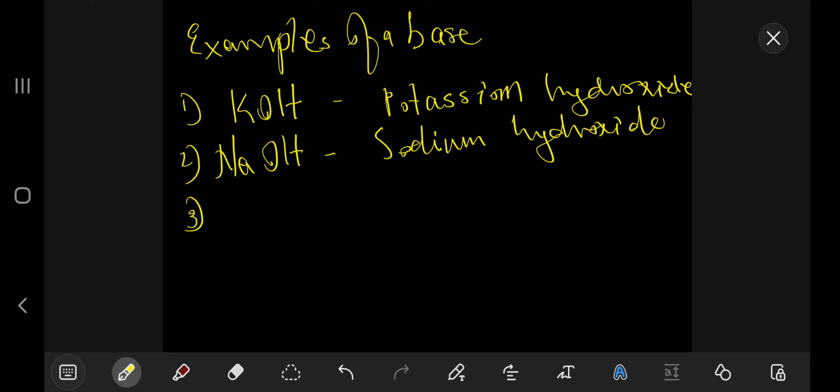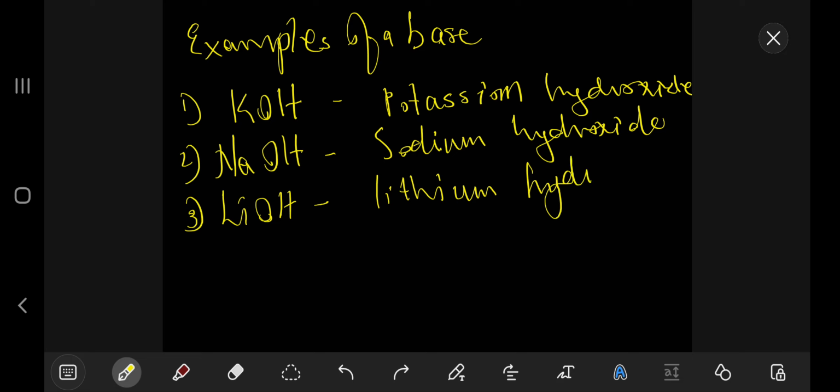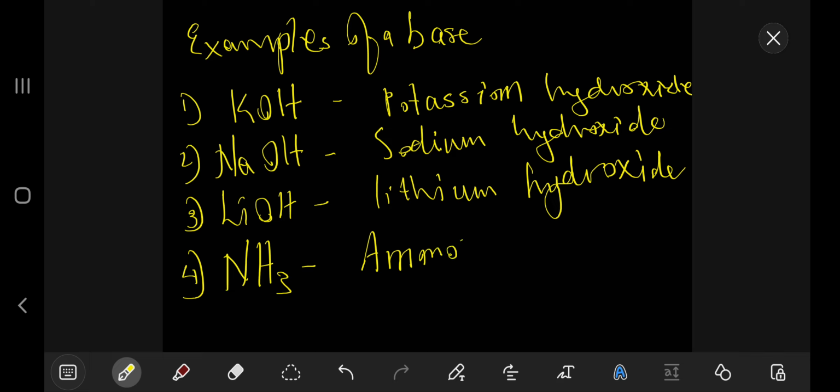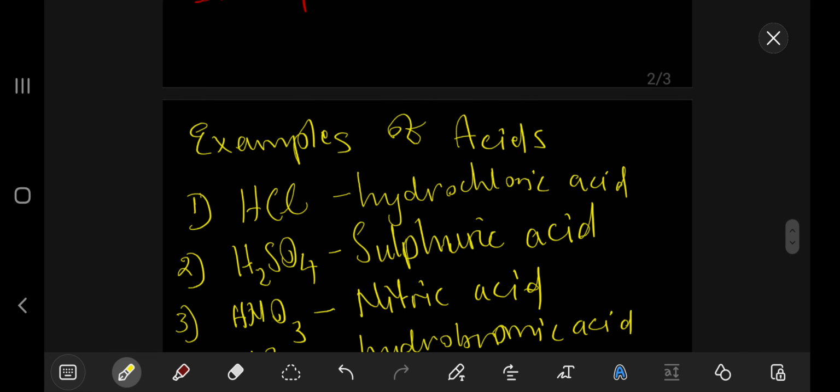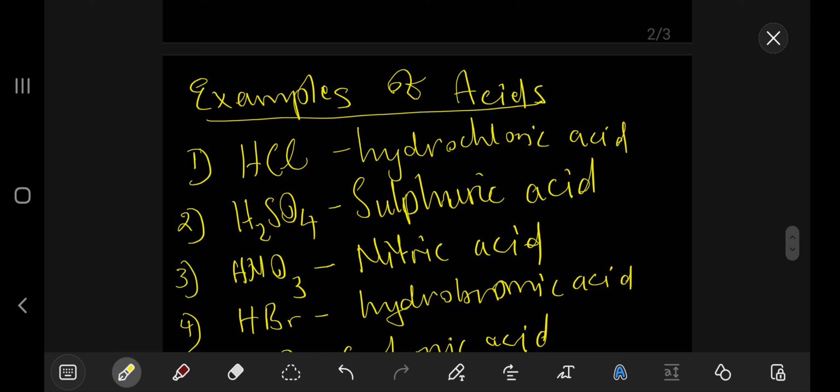Number 3, lithium hydroxide, okay, and then ammonia, NH3, it's also a base. So these are some examples of a base, and these are examples of acids.